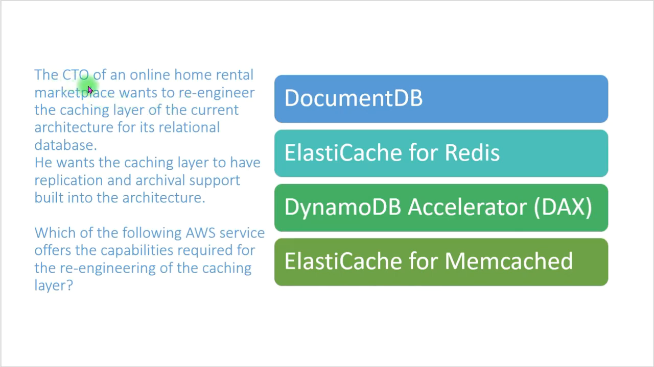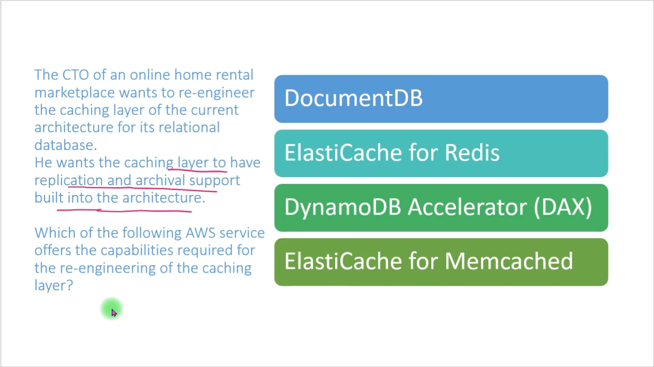In this question, they are asking: the CTO of an online home rental marketplace wants to re-engineer the caching layer of the current architecture for its relational database. He wants the caching layer to have replication and archival support built into the architecture. Which of the following AWS services offers the capabilities required for the re-engineering of the caching? So the requirement here is he wants the caching layer to have the replication and archival support built into the architecture. That is the primary requirement for this question.